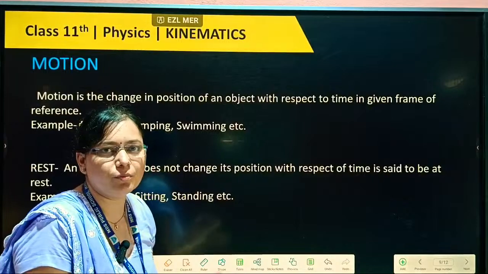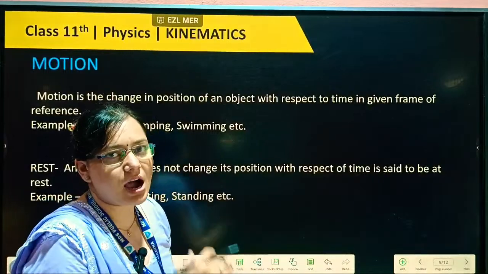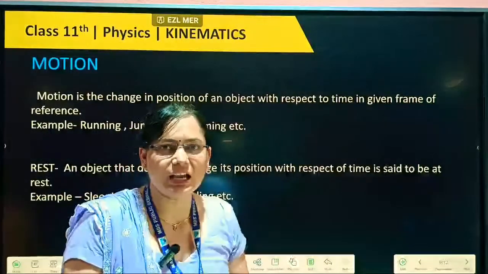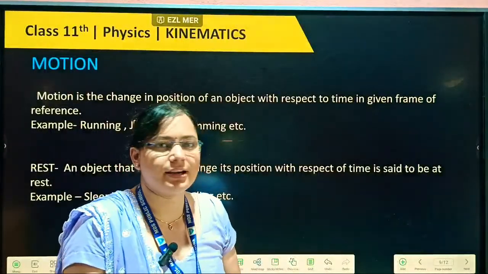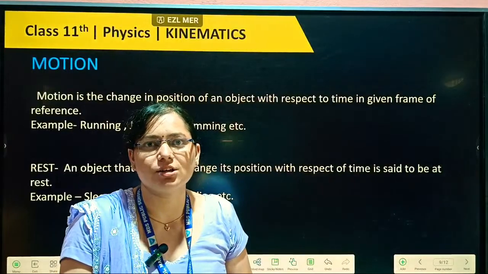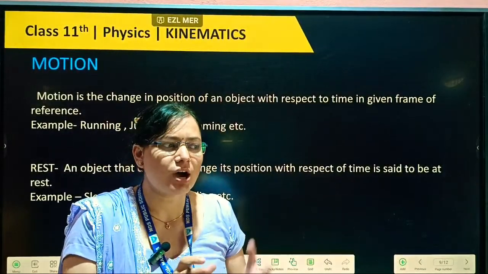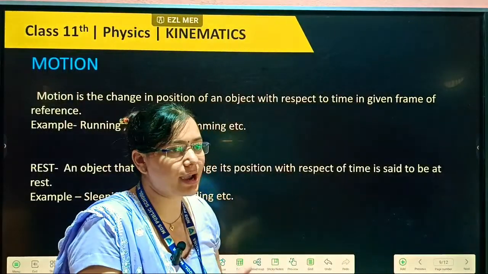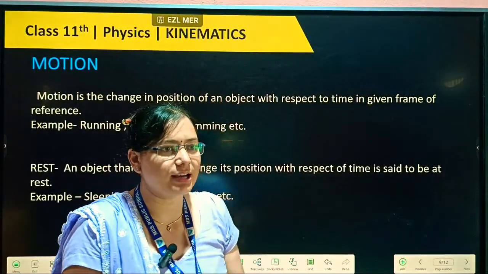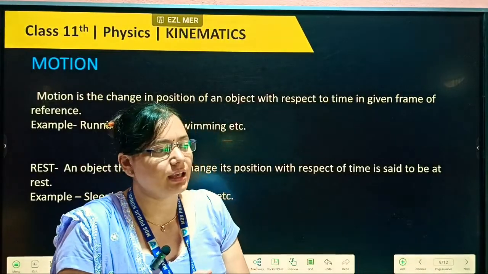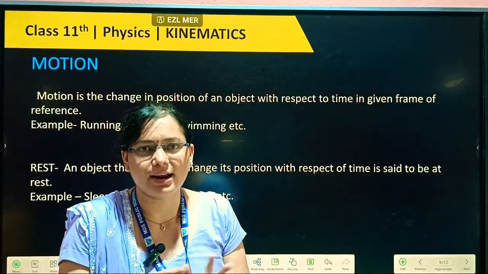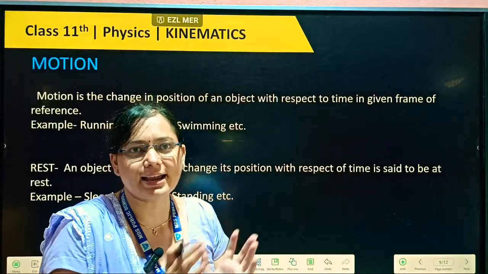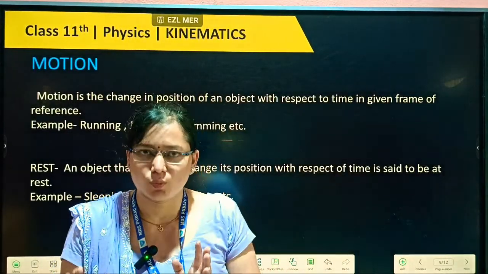Here we are doing the study of objects that are in motion. Any object lying in our environment can be in one of two states. You can be at rest or you can be in motion. The same thing applies to any body: it can be at rest or in motion.